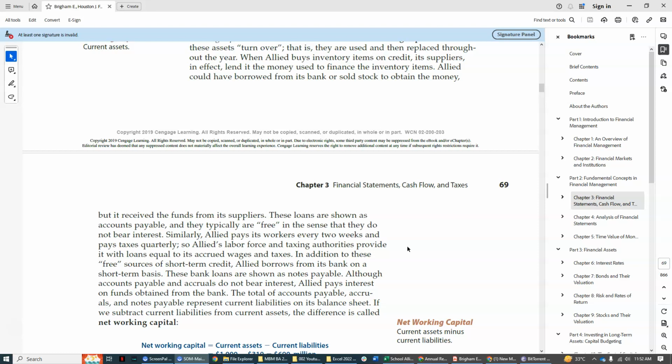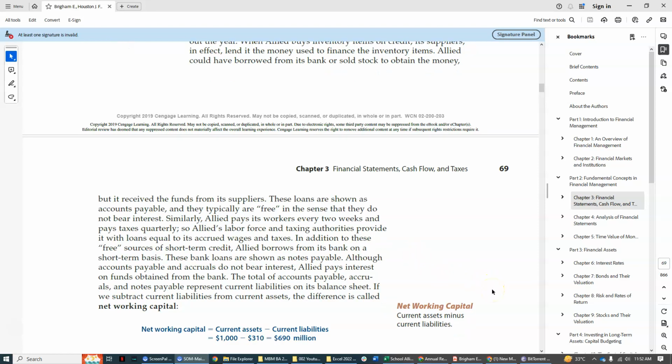However, its nature is not really operating. Okay, so that's why it is more on financing. But in the calculation of the net working capital, that notes payable is included in the deduction against the current assets. That's why the formula of the net working capital is simply total current assets less current liabilities.